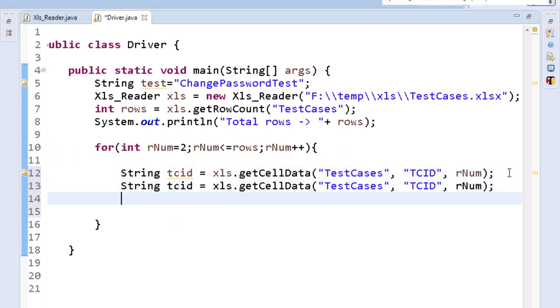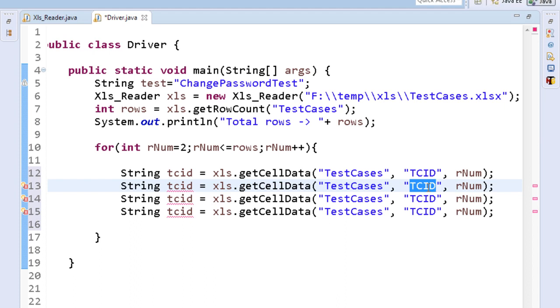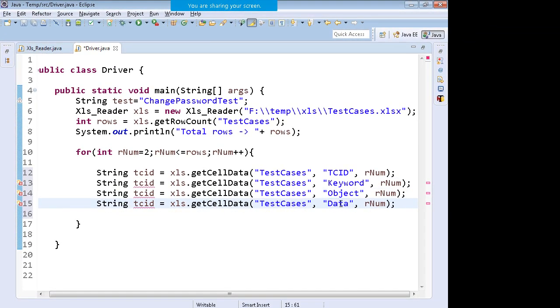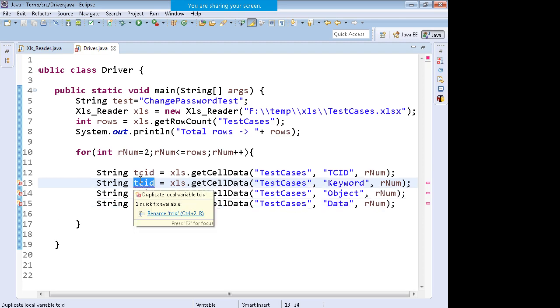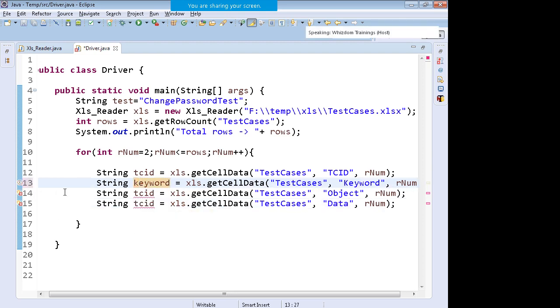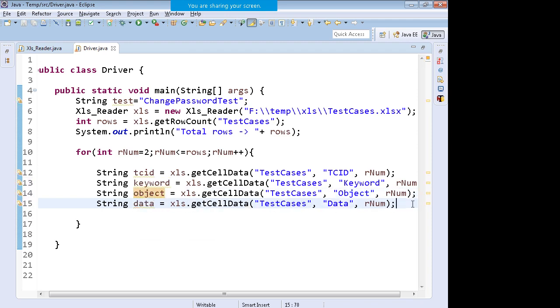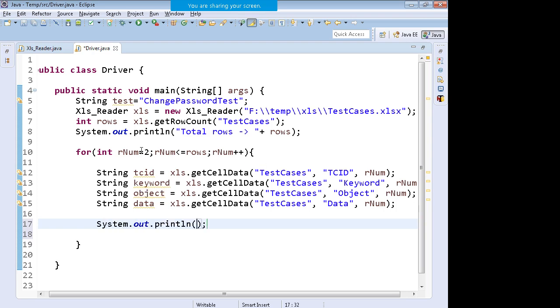Similarly, you can read the data for the other columns as well. That is keyword. You can read the object column, and you can read the data column. So you read the tcid column, keyword, object, and the data, and you print it. You print the tcid, you print the keyword, you print the object, and you print the data.